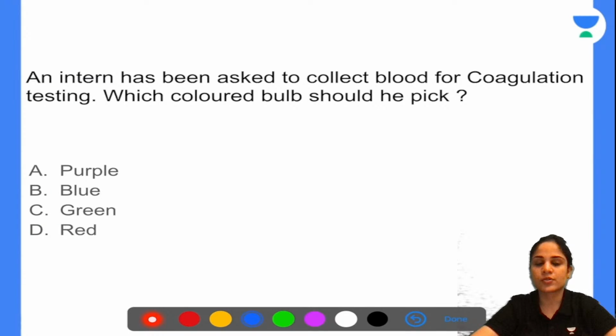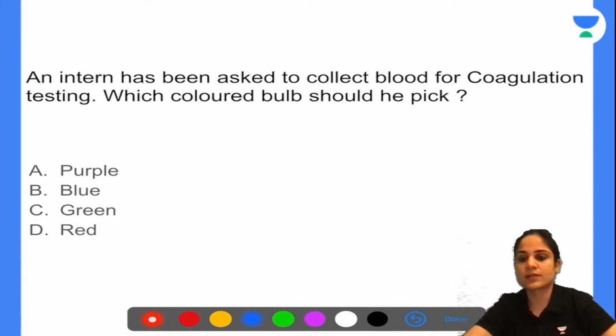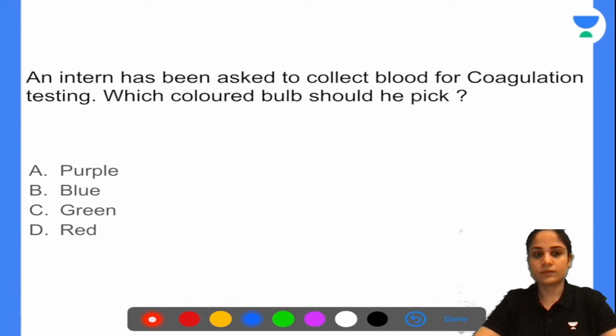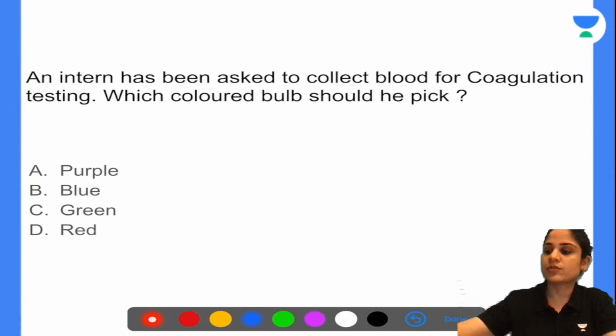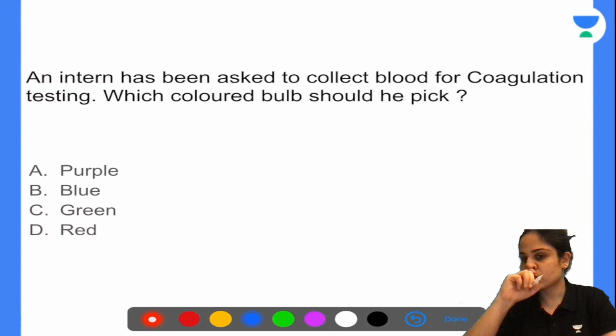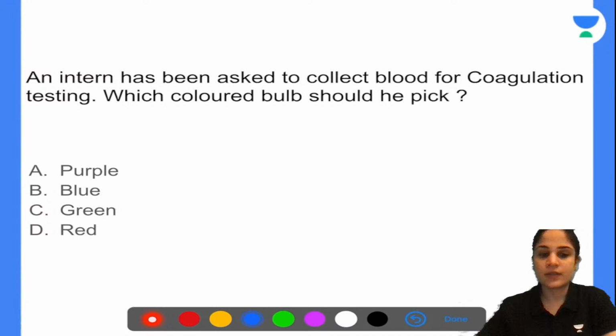So this was also asked in INI-CET 2020. You should know all the different colors of bulbs, what testing is done in them, and what additive is added in each case. Yes, very good. Most of you have answered it correctly as B, blue. So coagulation testing is done in blue. Now let's go through each and every question that we have and discuss it.